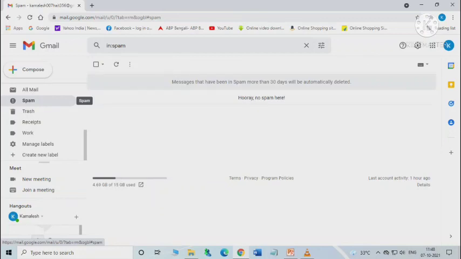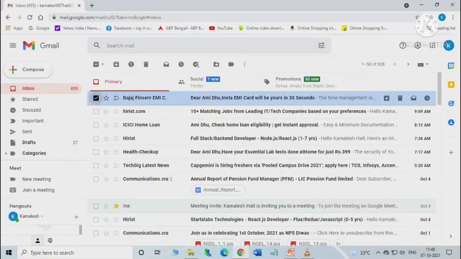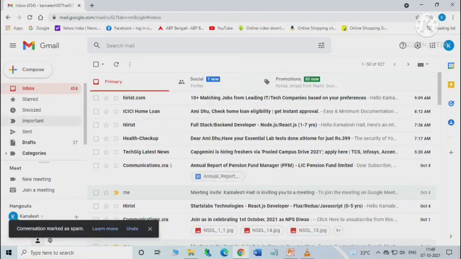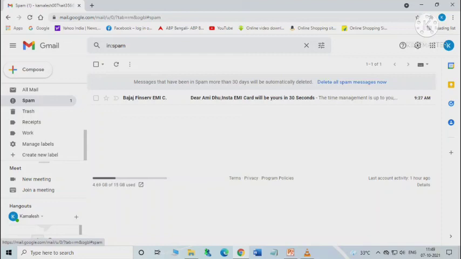Suppose in the spam, I have to go for inbox. If I want to move a message to spam, already to show you how it works. Now if you click on spam here, you will have this message. You can also move your message to the spam folder. Here it is.